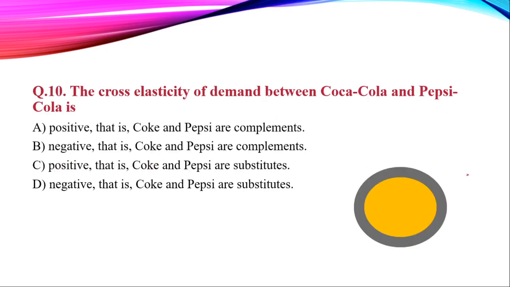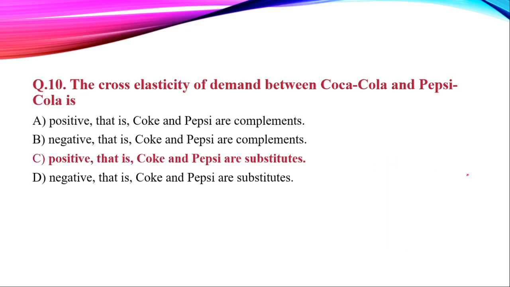Moving to our 10th question, the cross elasticity of demand between Coca-Cola and Pepsi is, your time starts now. Time's up, and the right answer is positive because they both are substitutes. This example, Coca-Cola and Pepsi, I have taken so many times, so everyone should answer it correctly. There will be a positive cross elasticity of demand between Coca-Cola and Pepsi because they both are substitutes.